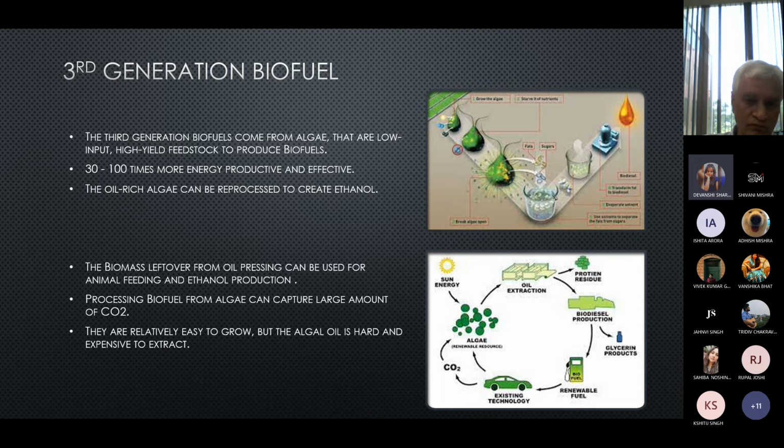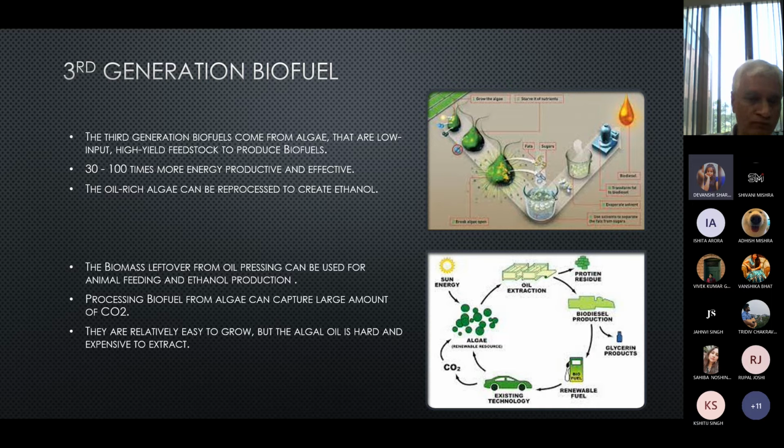But also, it is not compulsory that algae can grow anywhere. For these three ways, algae are able to grow almost anywhere that temperatures are warm enough. This means that no farmland needs to be threatened by algae. Closed loop and photobioreactor systems have even been used in desert settings. Also, algae can be grown in wastewater, which means that they can help to digest municipal waste while avoiding taking up any additional land. Also, the biomass left over from oil processing can be used for animal feeding and ethanol production.